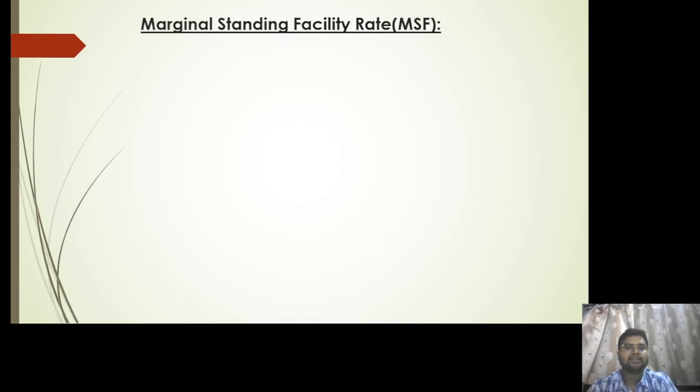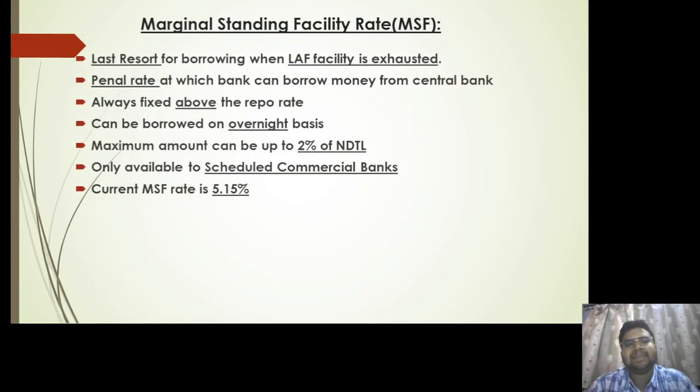Then we have the marginal standing facility rate. It is basically the last resort of borrowing when all the liquidity adjustment facility is exhausted. That means they have exhausted the option of reverse repo rate, repo rate, and the SDF as well. This is the penal rate at which the bank can borrow money from the central bank. It is always fixed above the repo rate, can be borrowed only on an overnight basis, and is available to scheduled commercial banks.